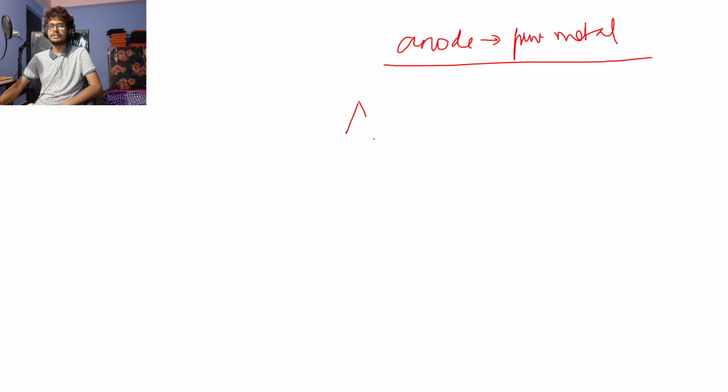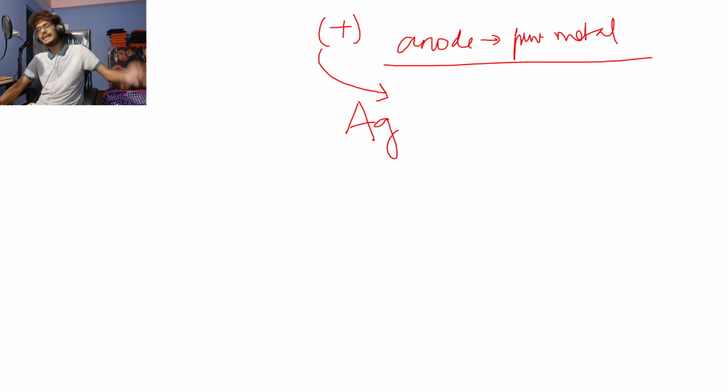Okay. So we know that in the anode we have pure metal. So here in this case we have silver. So what is anode? The anode is the positive electrode. The positive electrode is the oxidizing electrode. So it has a tendency to oxidize whatever comes to it. So silver is going there, so it has a tendency to oxidize silver.